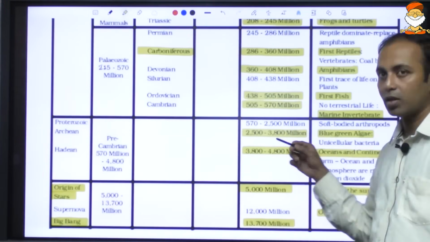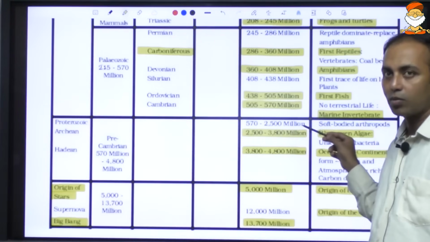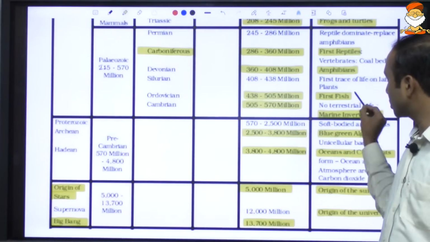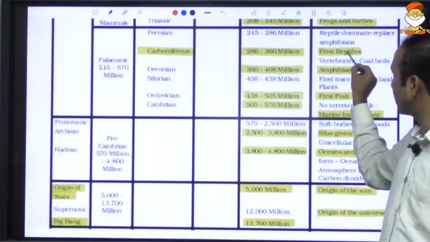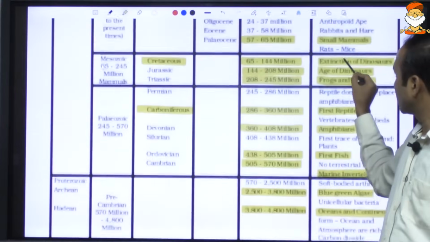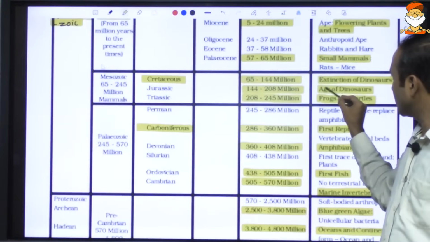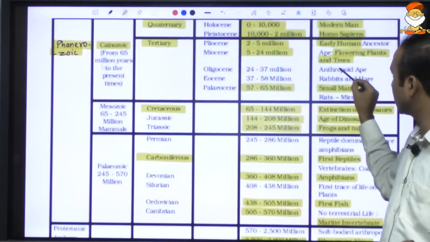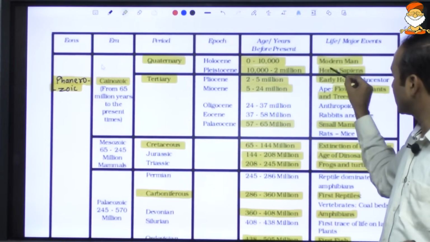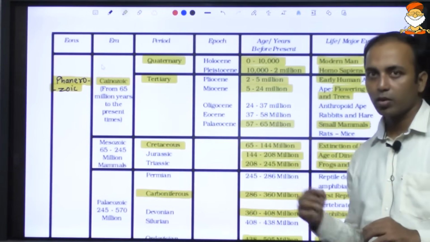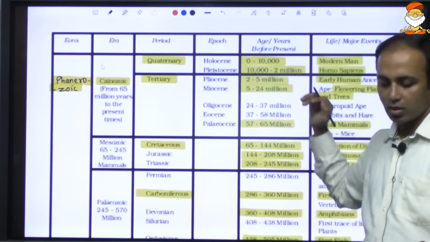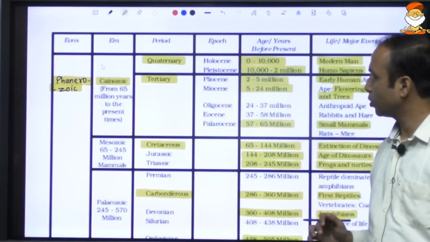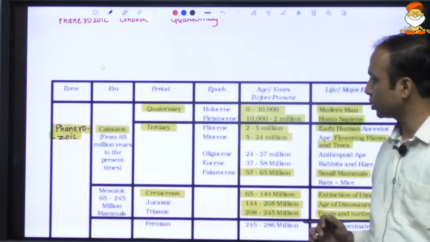So first, I hope you remember, the cyanobacteria, blue-green algae, then the marine invertebrates, then the fish, amphibians, reptiles. Then small mammals, then the flowering plants, and then the human beings. So I hope you would remember this sequence. Also remember some of these geological times.